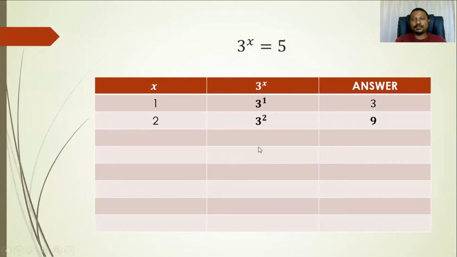Look at this now in our table. Let's say we try x to be 1. Then we're substituting 1 in the place of x, and we have 3 to the 1. 3 to the 1 obviously is 3, which is way too far from what we're looking for, which is 5. And if we try the second number, 2, then we have 3 to the power 2, which is 9, again a bit far, way bigger than the 5 that we're looking for. That means the number we need to replace x with, to make the left-hand side equal to the right-hand side in this equation, must be between 1 and 2.